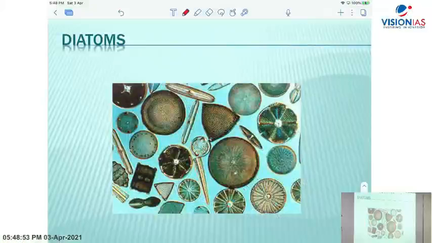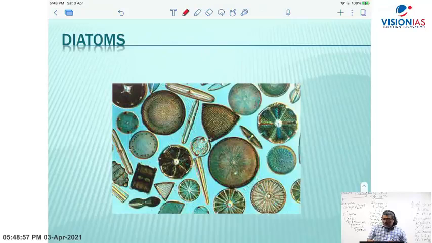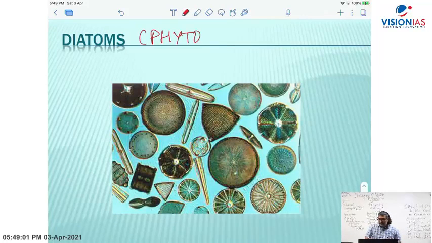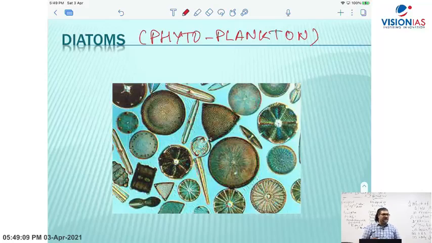They are microscopic, very, very small, and they belong to a class called phytoplanktons. They are found in water bodies, particularly in the sea and ocean, and they are capable of doing photosynthesis. They can carry out photosynthesis.